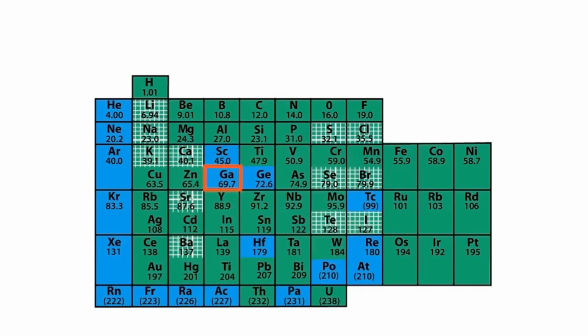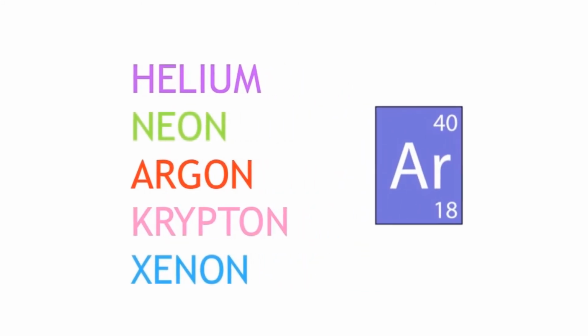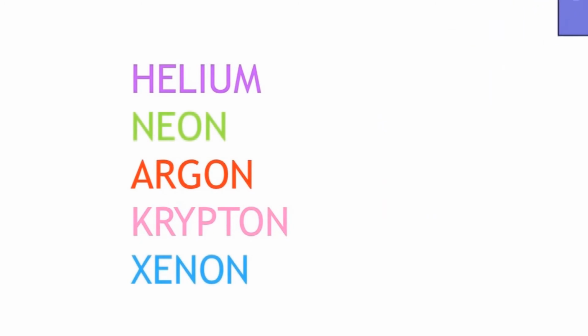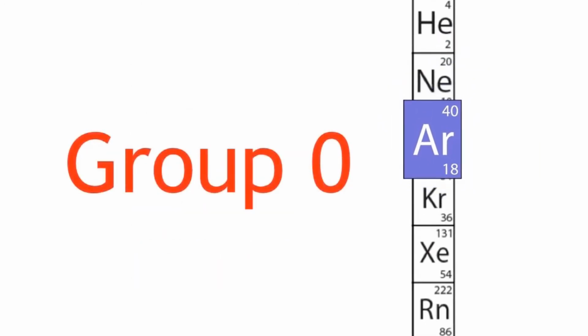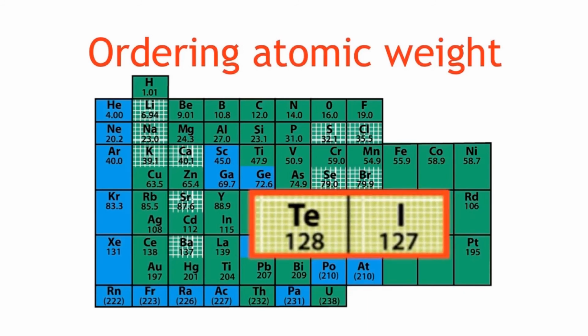There were still a few problems with Mendeleev's periodic table. When Mendeleev began drawing up the periodic table, the noble gases hadn't been discovered yet. When argon was discovered, it didn't fit into Mendeleev's table. It was put into a new group, Group 0, and over the next few years, other members of this group were discovered. Other problems with ordering by atomic weight also caused issues.